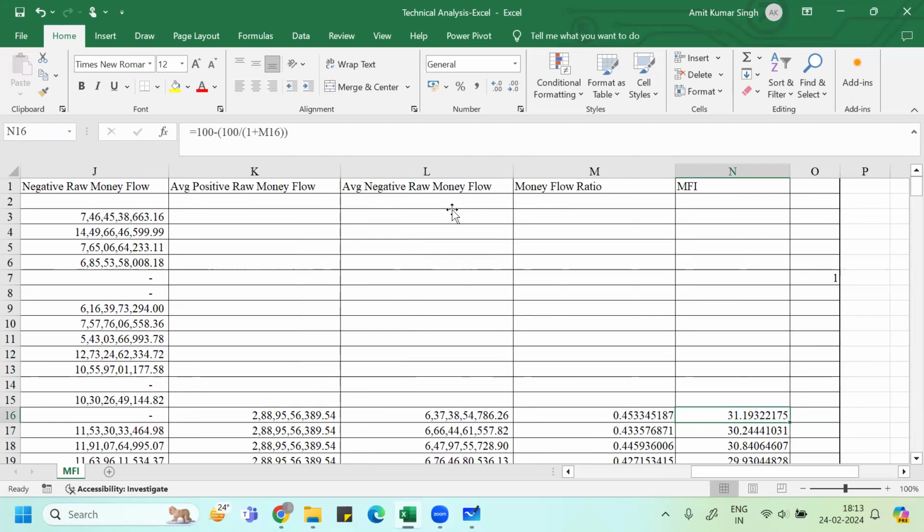If you want, you can use conditional formatting to highlight those values which are greater than 80, or those values which are less than 20. So let me show you if you want. Let me just hold for a moment.